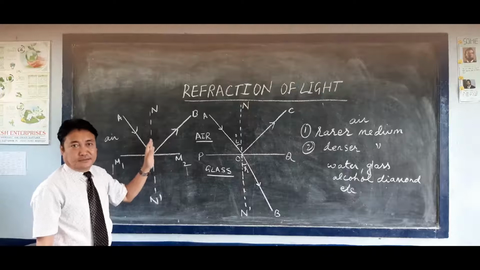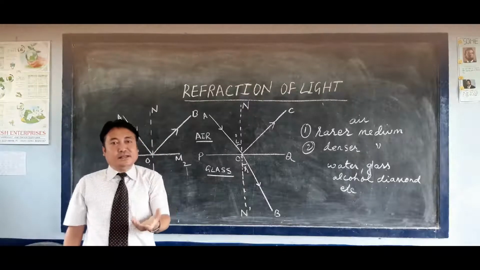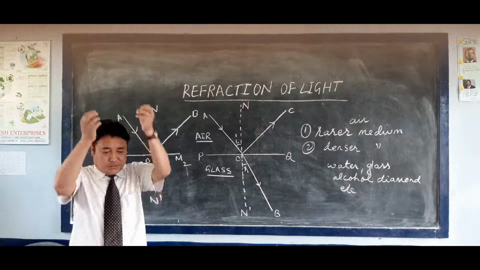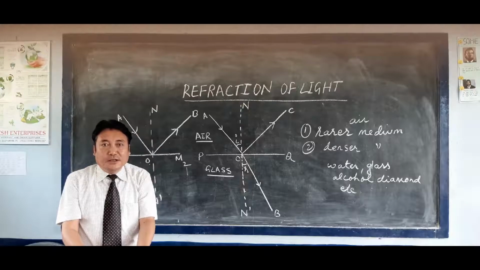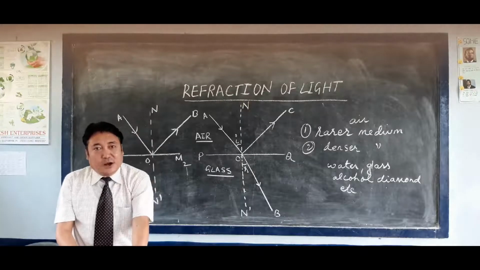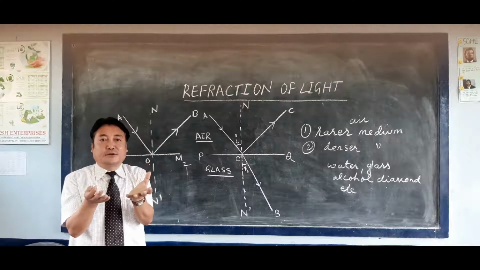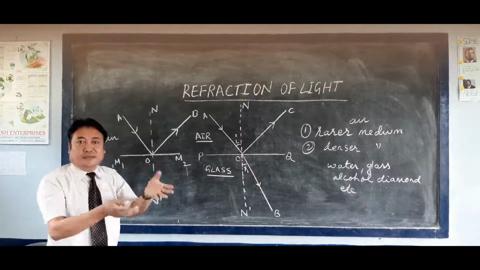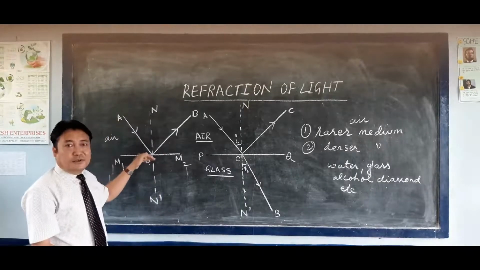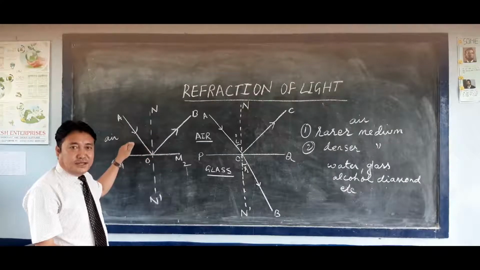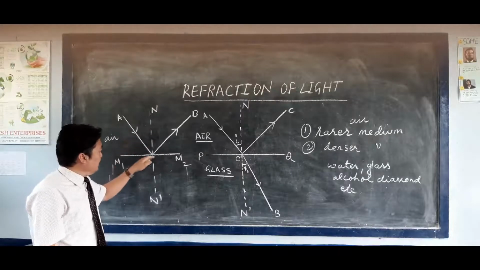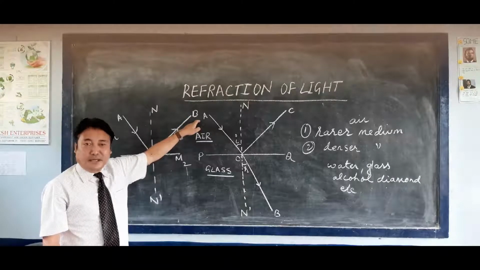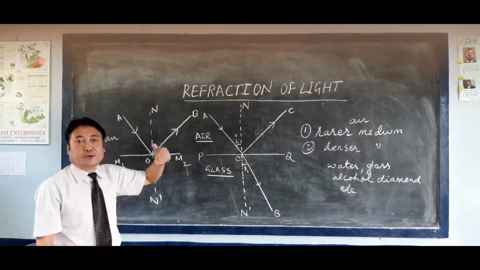Likewise, you take a ball in your hand and bounce it on the floor. The ball strikes the ground and comes back to your hand. In reflection also the same thing happens. The ray of light coming from a medium, let us consider air, falls on the reflecting surface and bounces back to the same medium. Whichever medium it has come from, it will go back to the same medium.